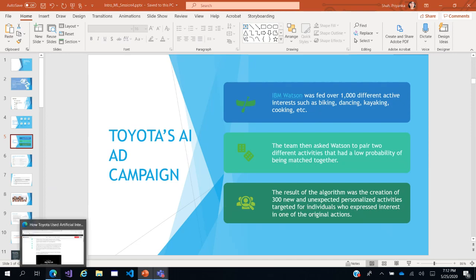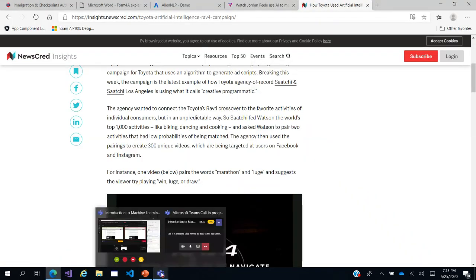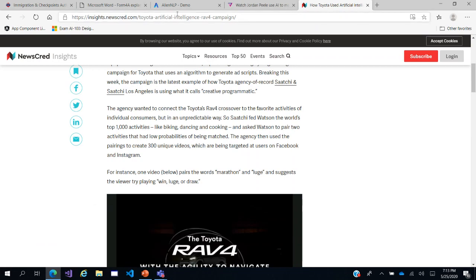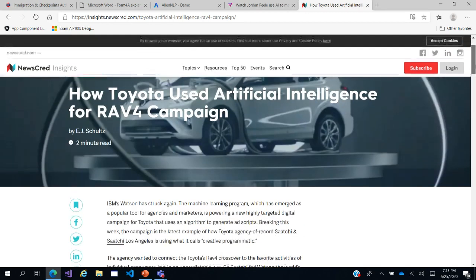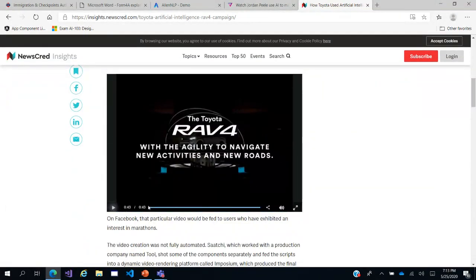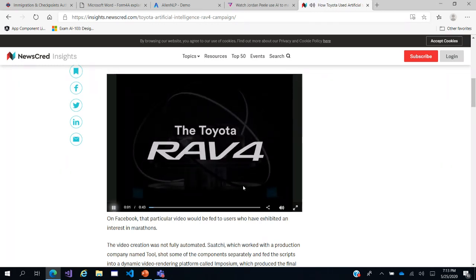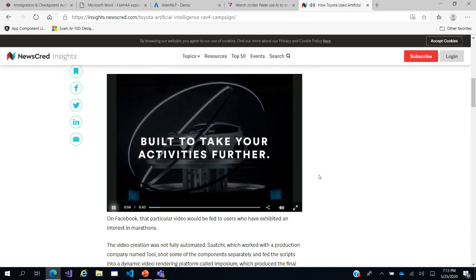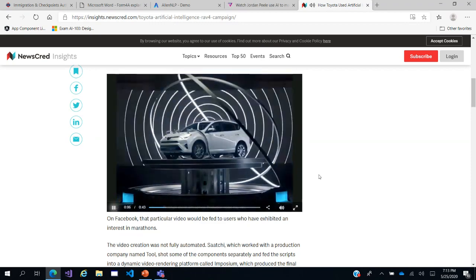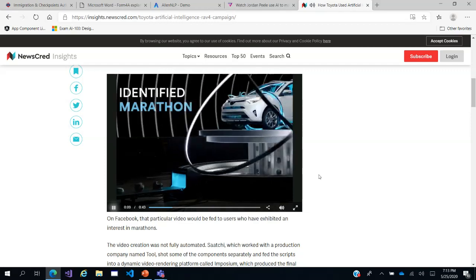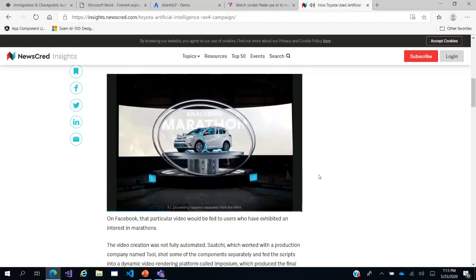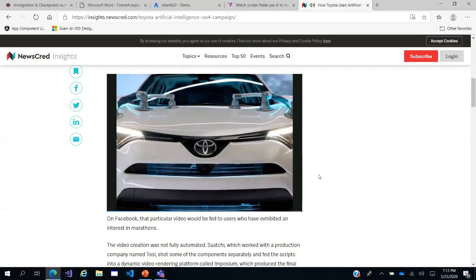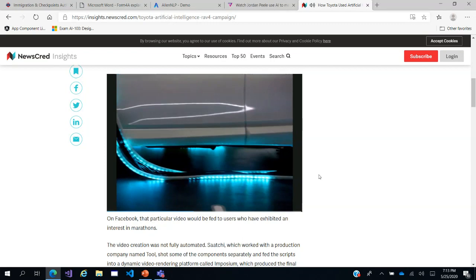So let us quickly look at what the result was. The result was ad campaigns like these. Okay, so we will quickly see two of such ad campaigns. So if you see the first ad campaign, it talks of the Toyota. It is built to take your activities further, and so on. Now it is loading your activity. So it identified marathon. Okay, so it has identified marathon. It is pairing it with what? Let us see what it pairs marathon with.